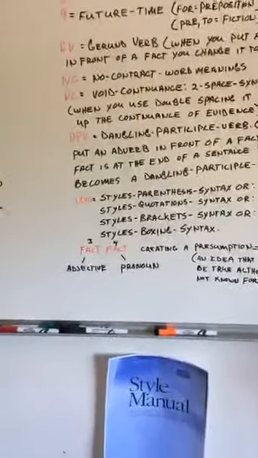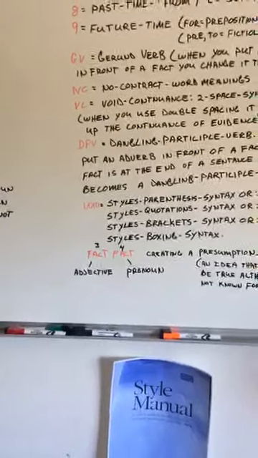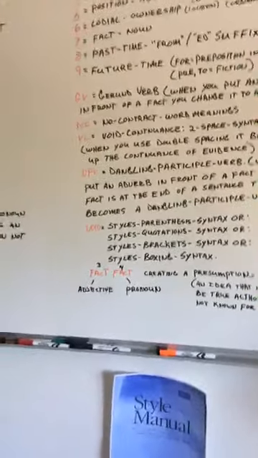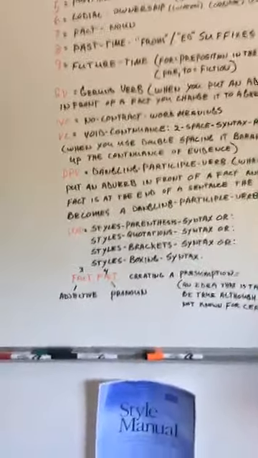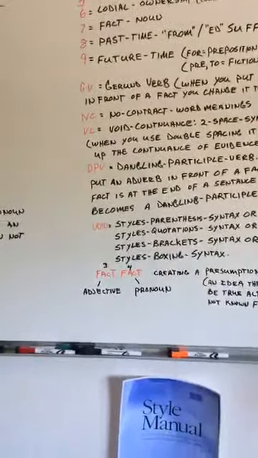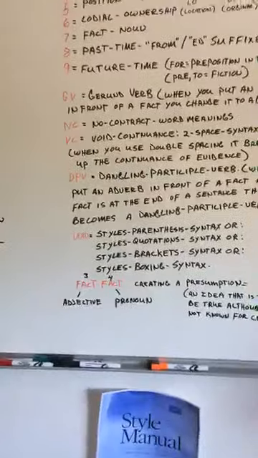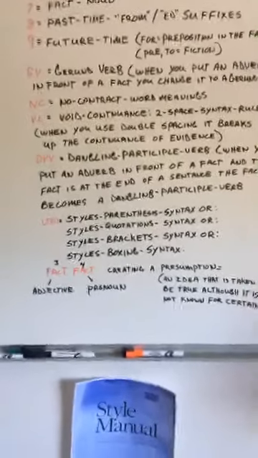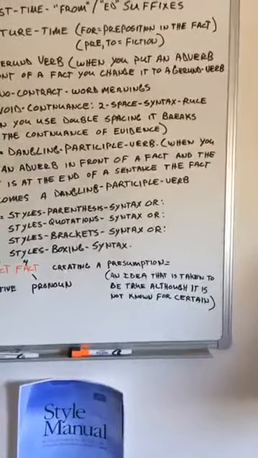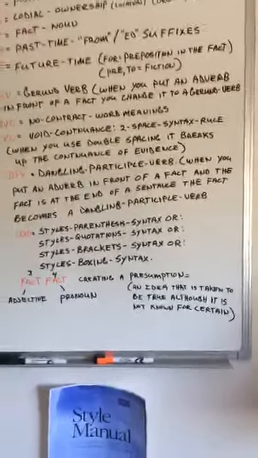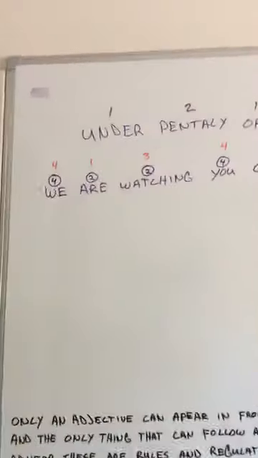When you put a fact in front of a fact, it changes the first fact into an adjective and the second fact into a pronoun. What the attorney is doing when he puts a fact in front of a fact, he is creating a presumption. A presumption is an idea that is taken to be true, although it is not known for certain. Now, what was the derogatory comment made to my friend?